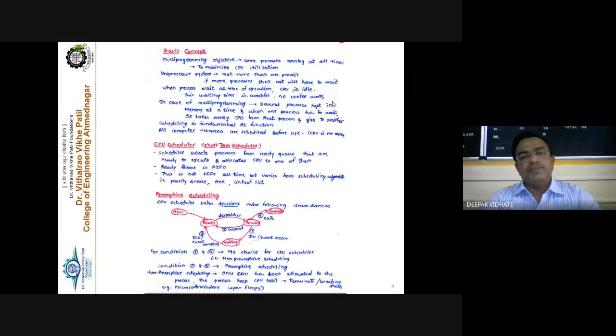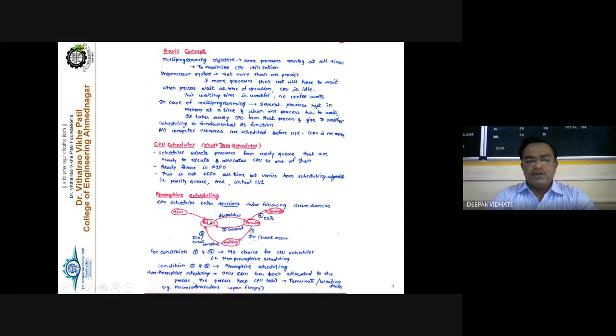Now, suppose process P1 is given to the processor for execution. Suppose that process is currently in a running state, and after 50% of its execution, the process may require certain IO operations, right? So that process must be removed from the processor and placed inside the waiting state, or inside the different device queue, the IO queue. You know it very well, right? And the processor immediately takes the next process.